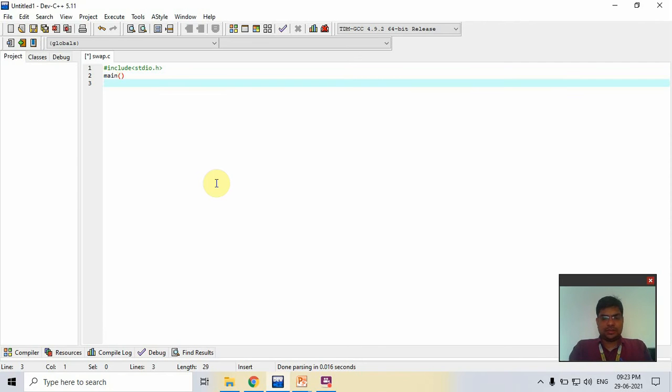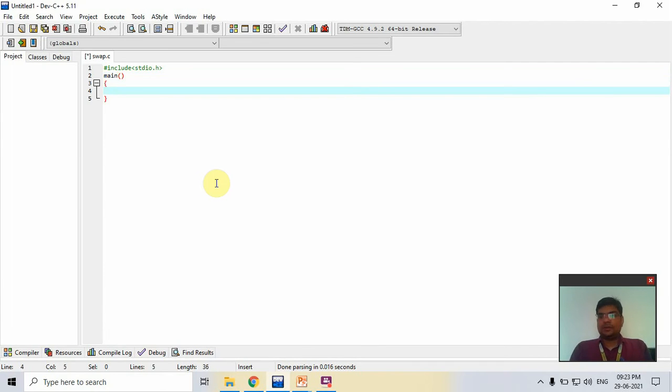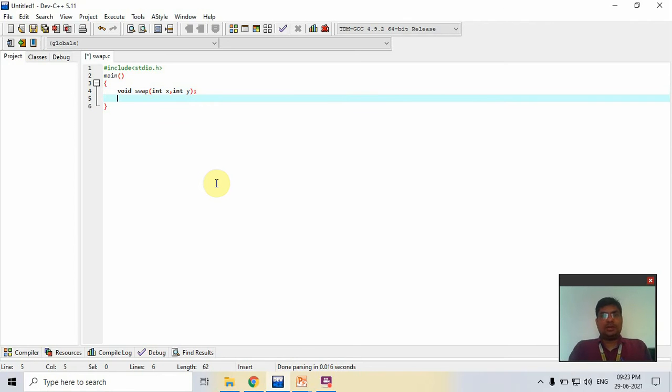After that, we define the function swap. First we prepare the declaration of the swap function. The return type is void. Then we create two formal parameters, int x as the first and int y as the second. Now semicolon. It is the declaration of the swap function. Now define this: void swap(int x, int y).